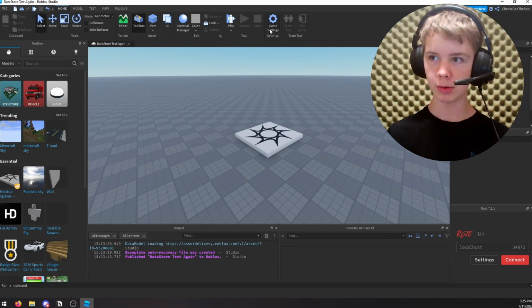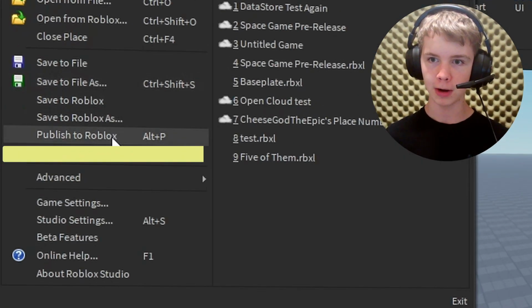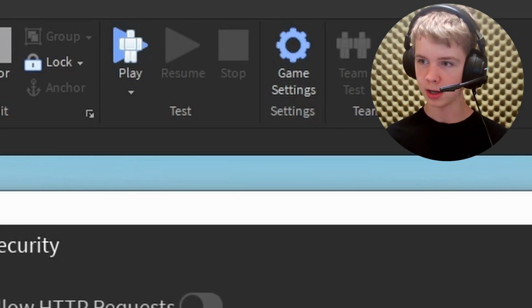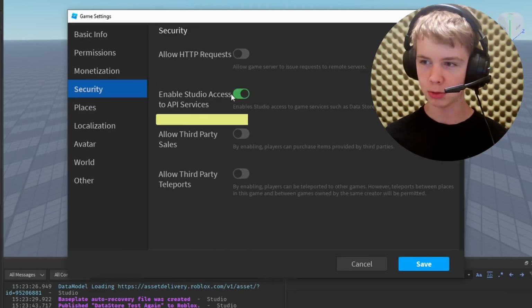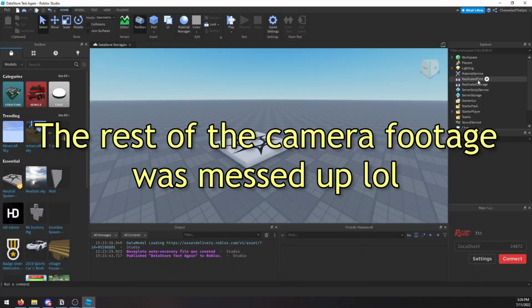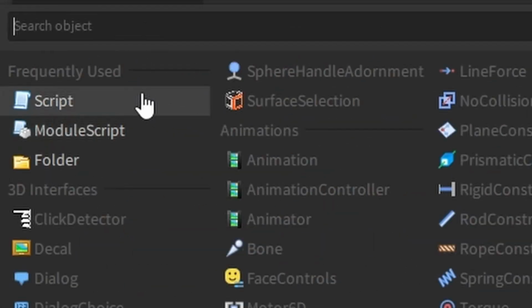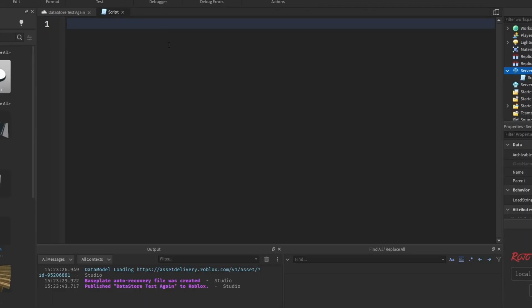So the first thing we want to do is go into our game settings and make sure your game is published through File and Publish if it's not. So go to Game Settings and Security and then say Enable Access to API Services. Basically, I'm going to create a script in ServerScriptService, and this is a script that'll run on the server.